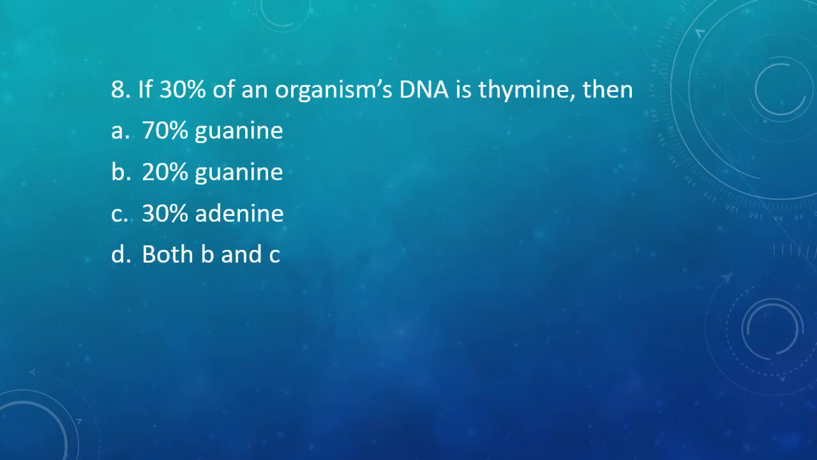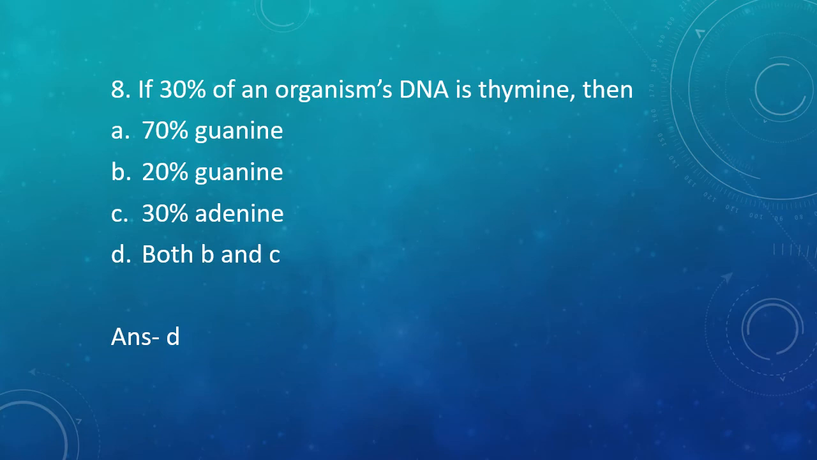Question 8. If 30% of an organism's DNA is thymine, then option A, 70% is guanine, option B, 20% is guanine, option C, 30% is adenine, or option D, both B and C. The correct answer is option D, both B and C.